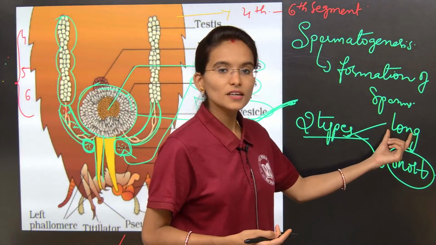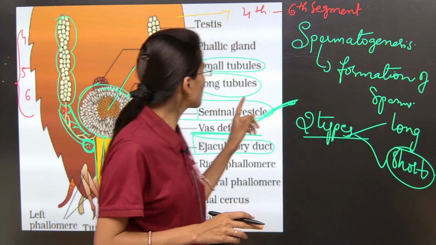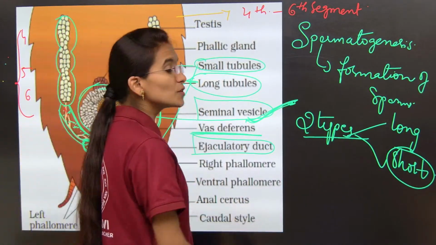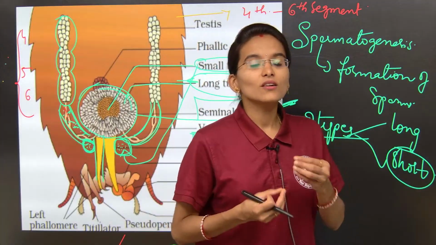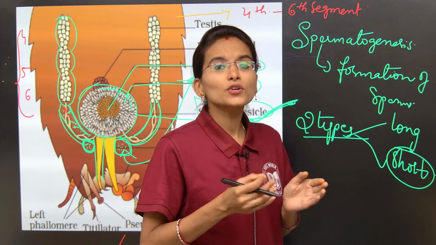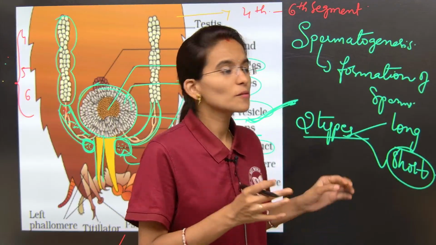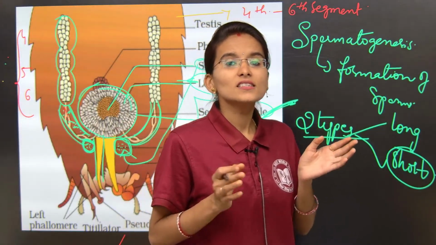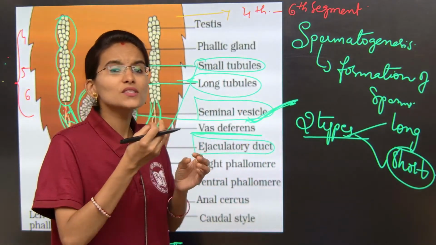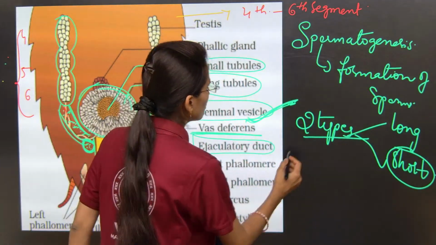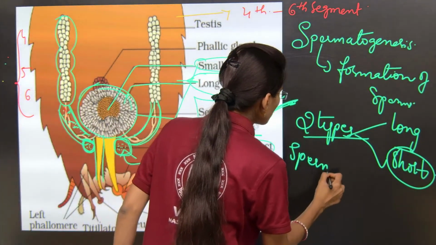The long tubules. Can you see here the long tubules, where they are? Yes, here. The long tubules are involved in producing a sticky substance. These long tubules release some sticky substance, and that sticky substance helps in gluing the sperms together, forming the sperm glue.